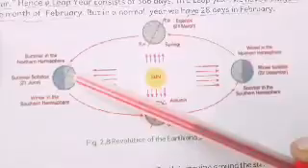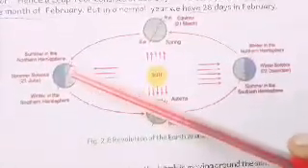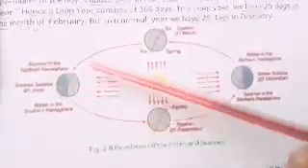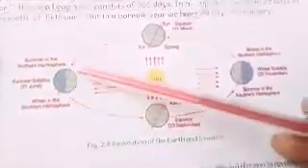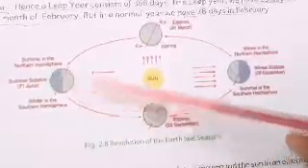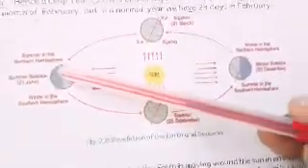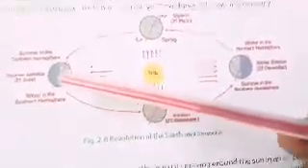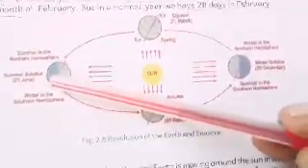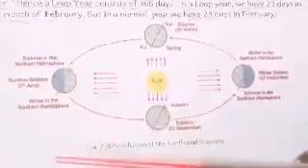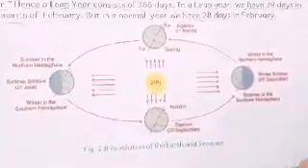a very hot summer season. In this area it will be very hot, and you see light on the northern hemisphere. When the earth moves around, this light will remain there. It will not change. But what happens to this area? This area will go to shade, and the shady area will come to light. That means here it is night, here it is day. This region will go to the shade, then it will be night there. This region will come to light, then there will be day. Like that, days and nights occur.